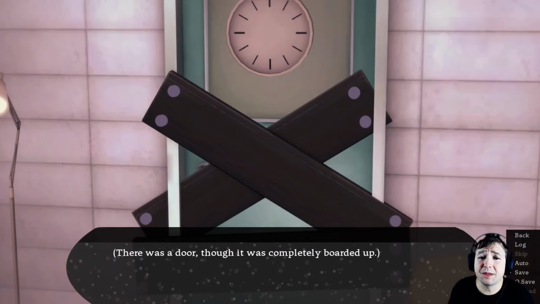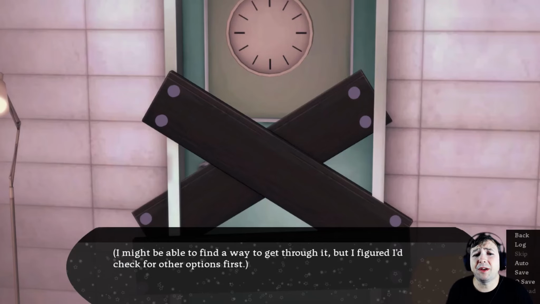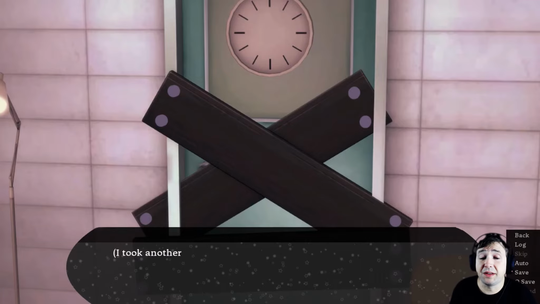There was a door that was completely boarded up. I might be able to find a way to get through it, but I figured I'd check for other options first. That wood's going straight through the door frame. I don't think that's healthy.